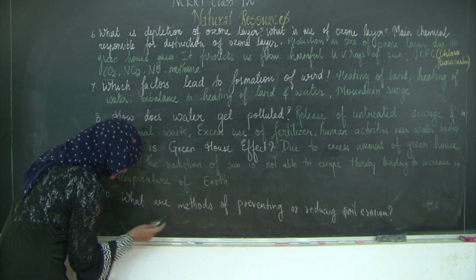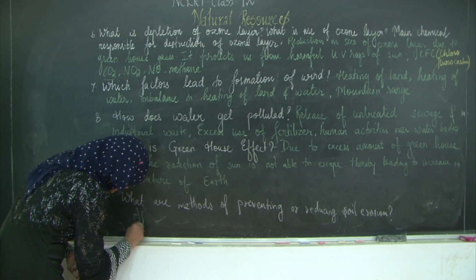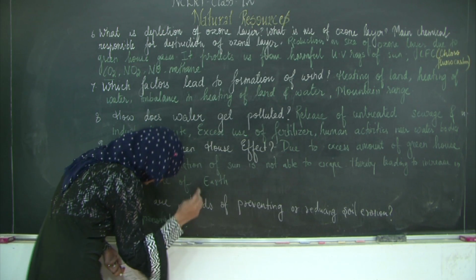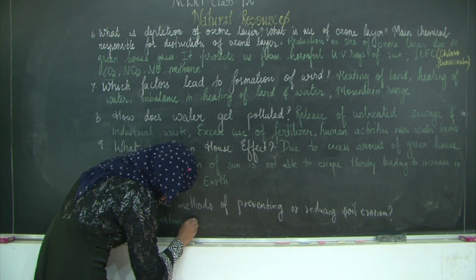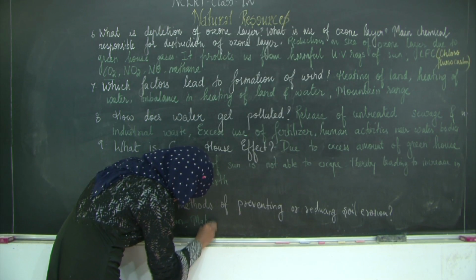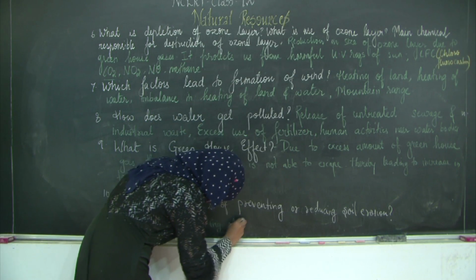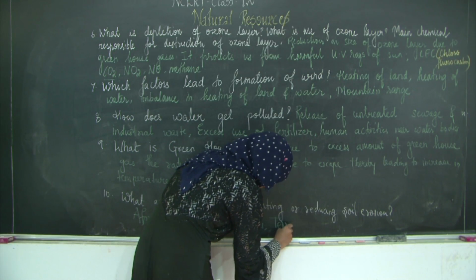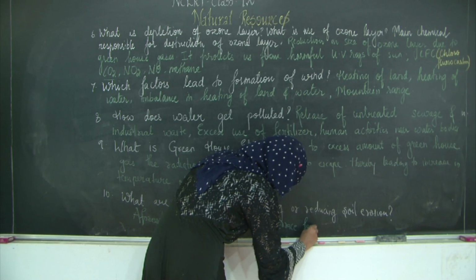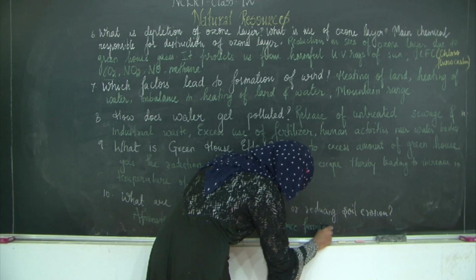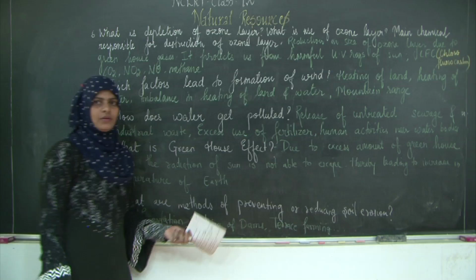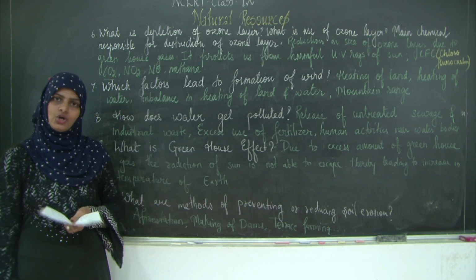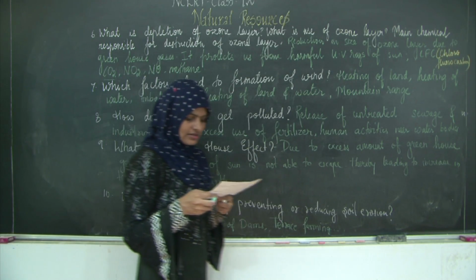So we will write down first one, afforestation, then we have making of dams, okay, and then we have terrace farming. So these are the different ways by which we can reduce or prevent soil erosion. Let us go to the next question.